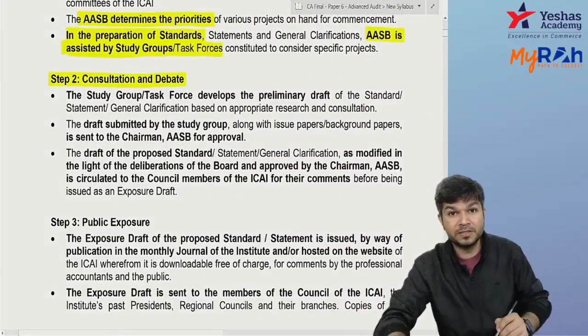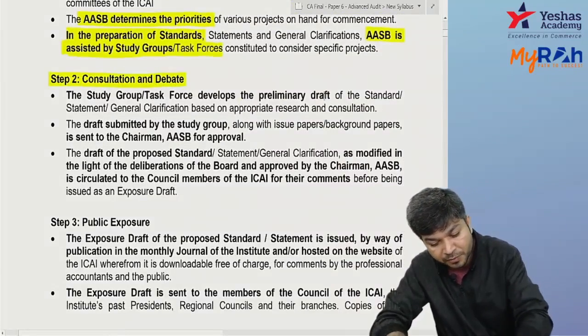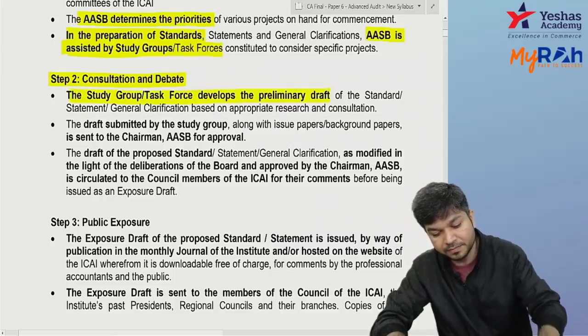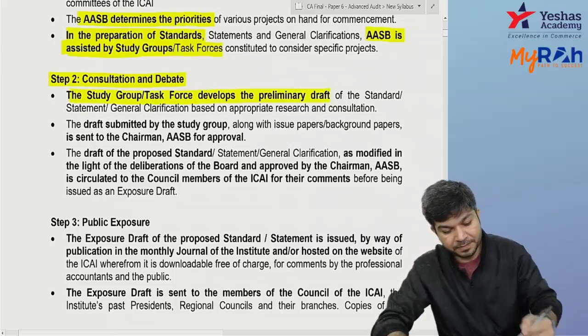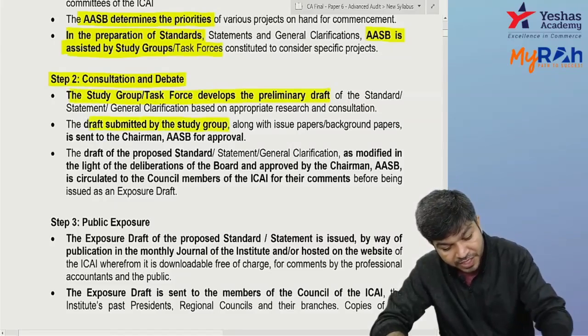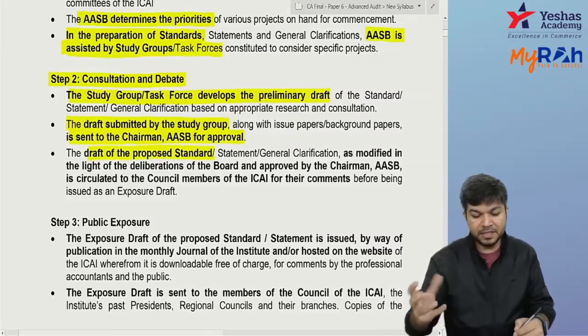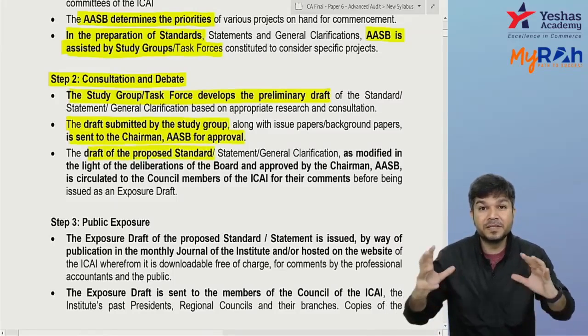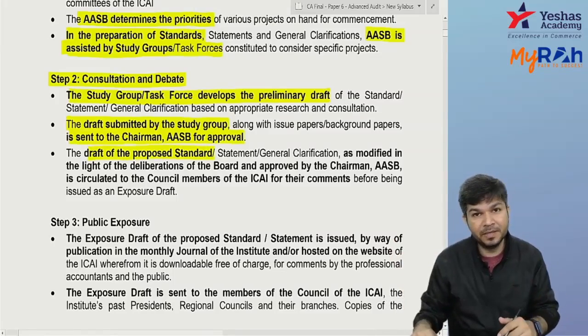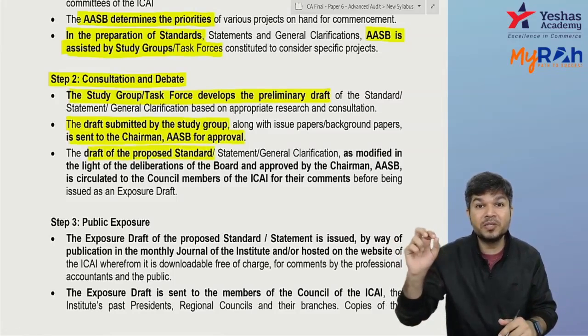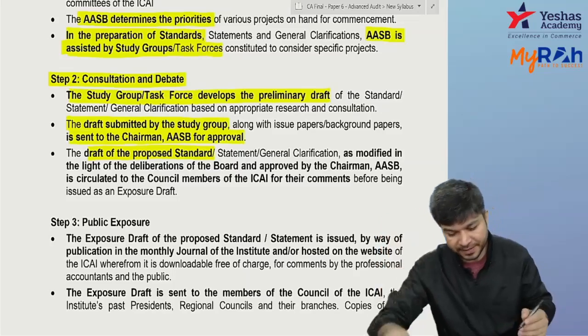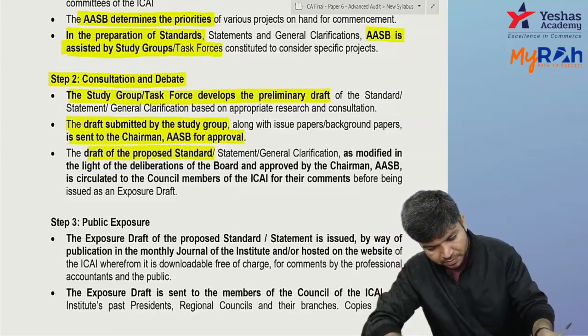Step 2 is consultation and debate. The study group or task force develops the preliminary draft. The preliminary draft is submitted to the chairman of AASB for approval, and it will be discussed in the AASB meeting. It will also be sent to the council members of ICAI.